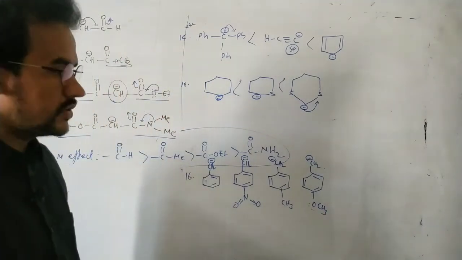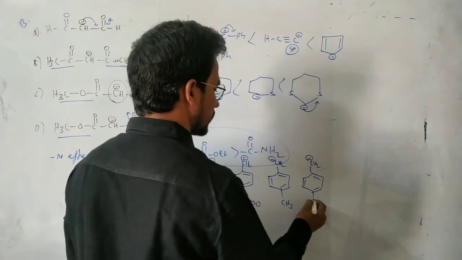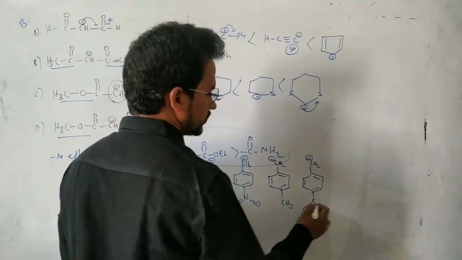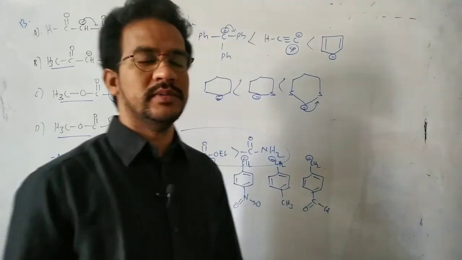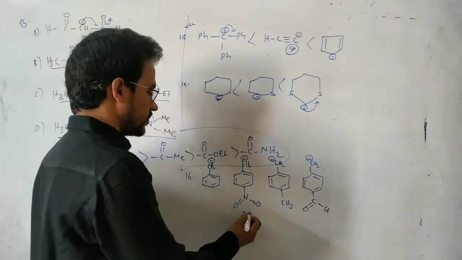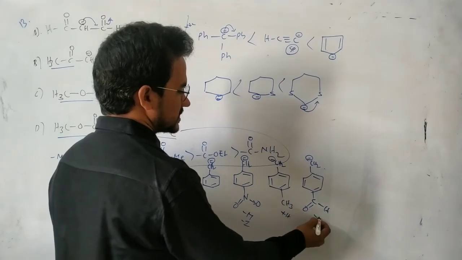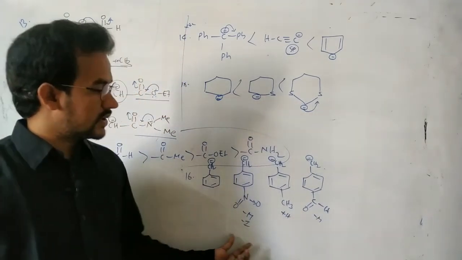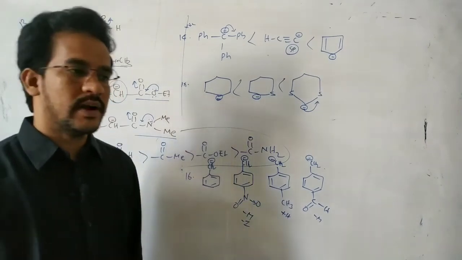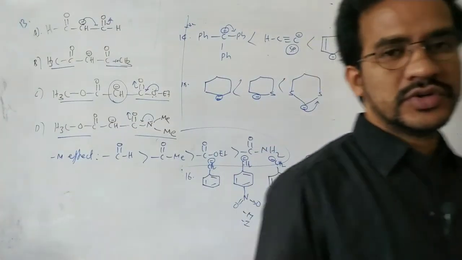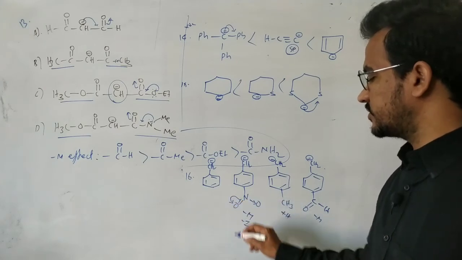Okay. Now here, which is the most stable? Or suppose I am writing this one, an aldehyde group. Carbanions are stabilized by the electron withdrawing group. So NO2 is a minus M group and minus I, of course. Here plus H, this is a minus M. But here, NO2 group and aldehyde group, the strong minus M group is NO2. So in this case, this carbanion is more stable. That means here this negative charge is delocalized like this.